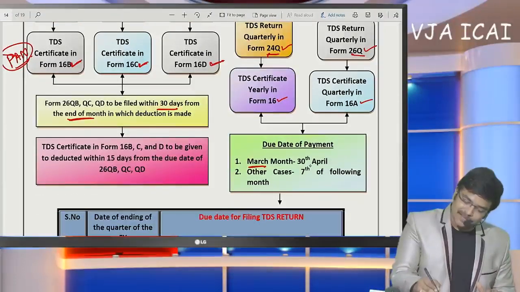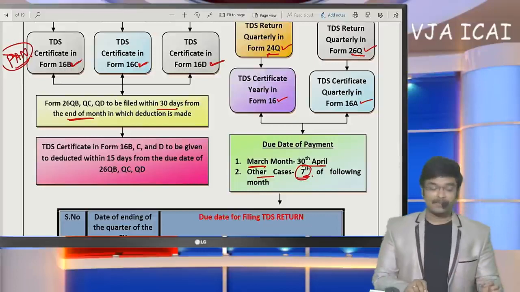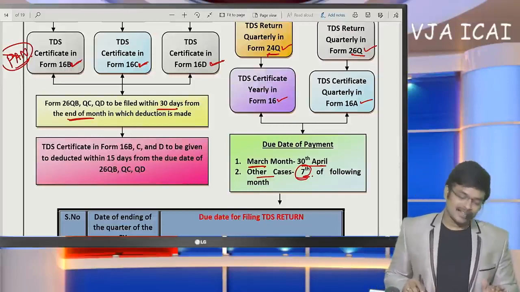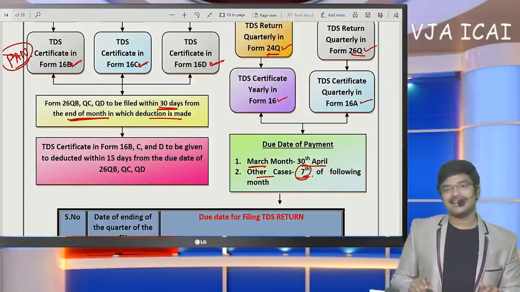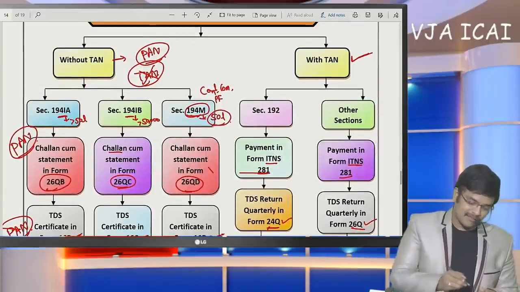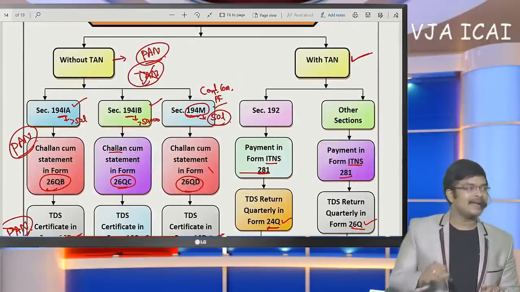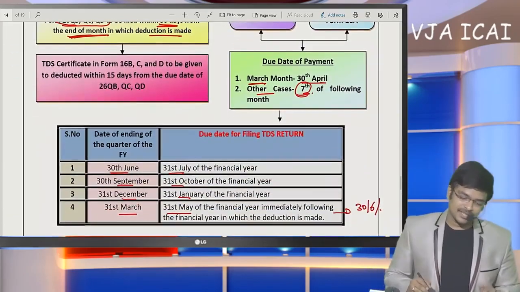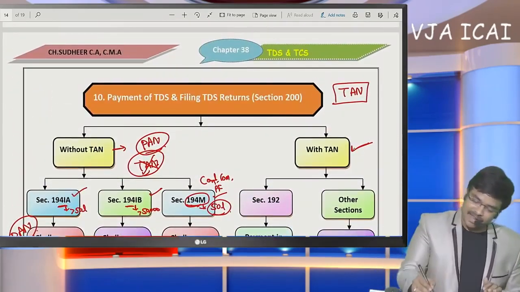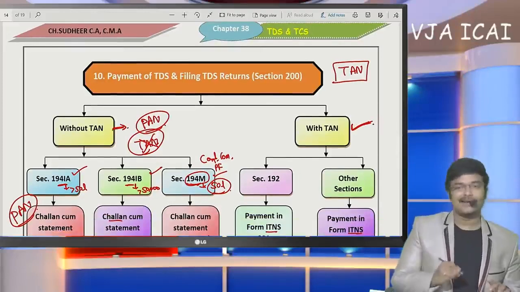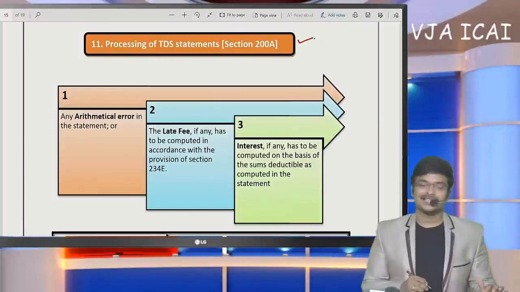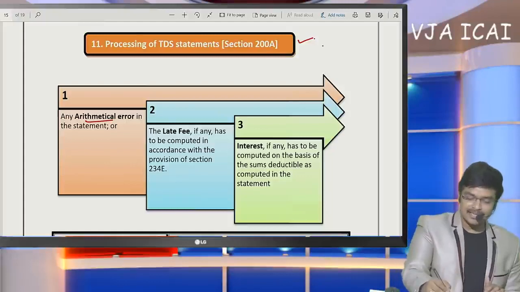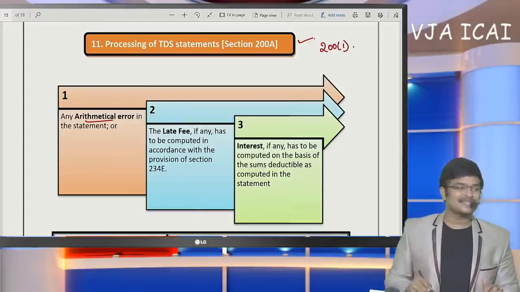Generally, March month TDS we will deposit on 30th April. In any other month, we will deposit before the 7th. But here, in these cases, what has been suggested is within 30 days from the end of the month in which TDS is made, for these three forms applicable to 194IA, 194IB and 194M. Okay. So this is the provision, sir. Generally, based on TAN we are going to pay, but for these sections, TDS can be remitted without TAN also. Okay. And after filing the TDS return, it will get processed. In processing, if there are any arithmetical errors, intimation will be issued under section 200(1).